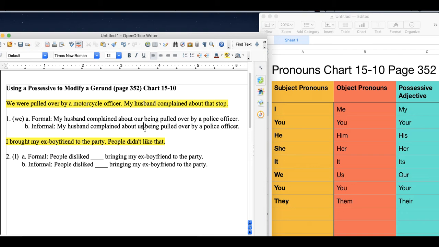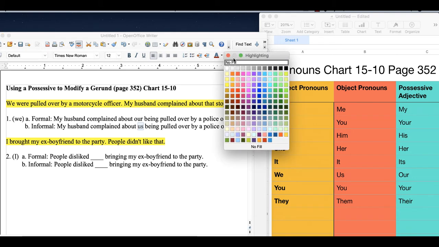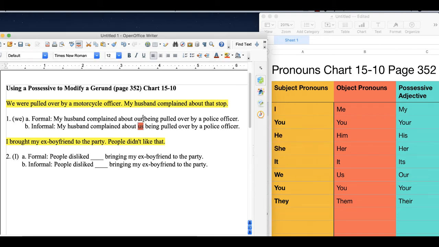This is actually grammatically not correct, okay? It's because we're talking about the event. It's our event that we were upset about. We weren't upset about us. We were upset about the event that happened to us. So we shouldn't really be using an object pronoun here, right? We should be using the possessive adjective in this case. And I'll just go ahead and put this in red.